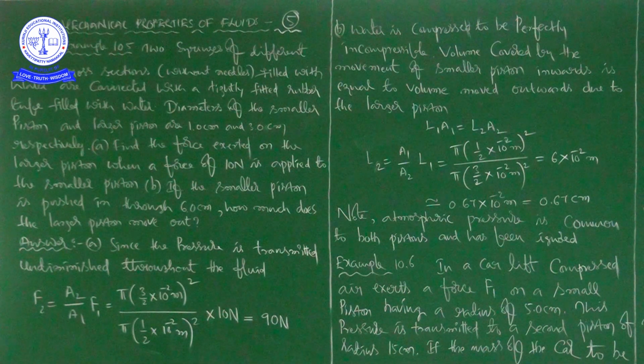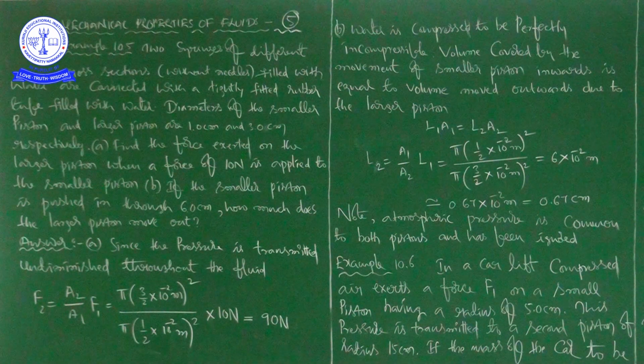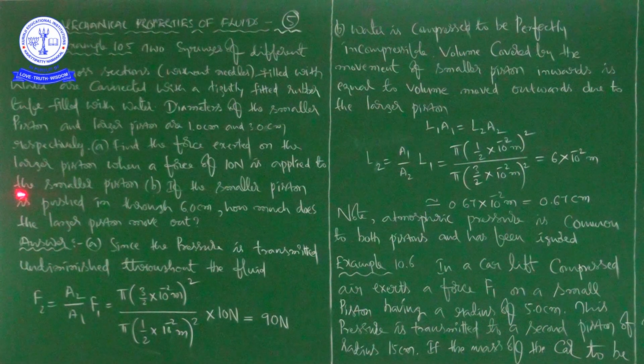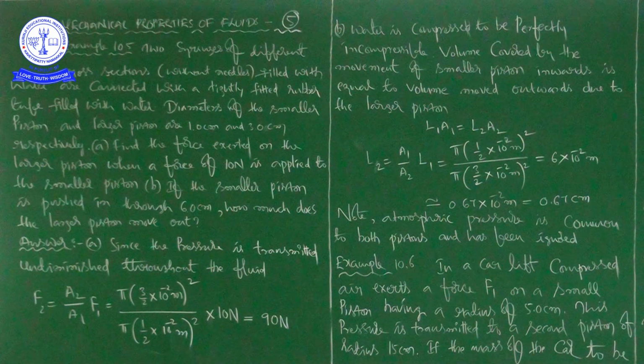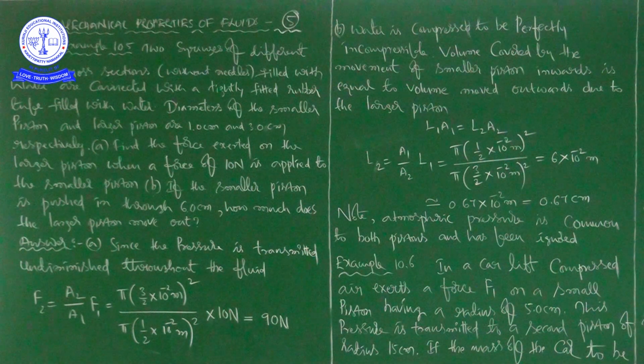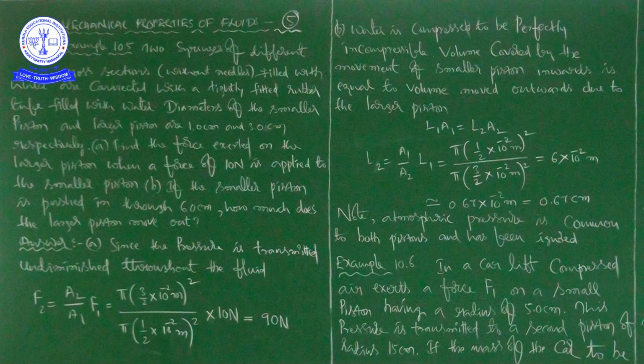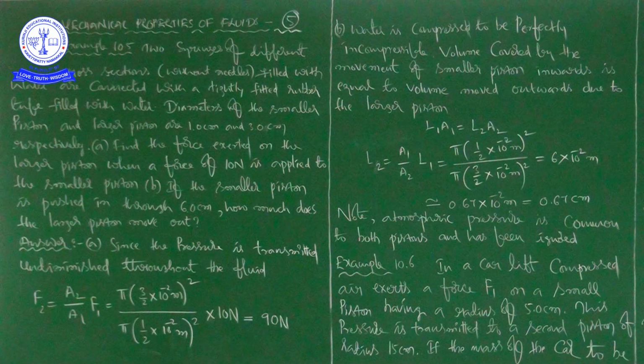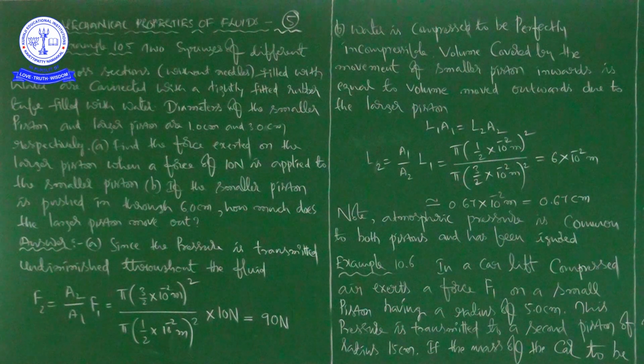Find the force exerted on the larger piston when a force of 10 newtons is applied to the smaller piston. That is what we got, 90 newtons. So we have to apply 90 newtons of force on the larger piston when a force of 10 newtons is applied to the smaller piston.